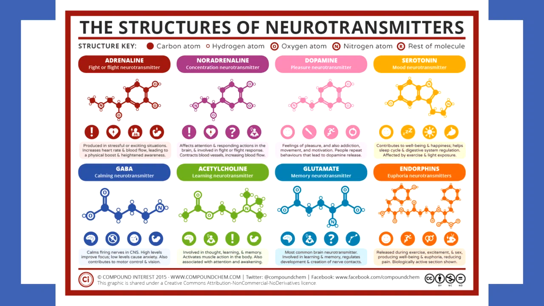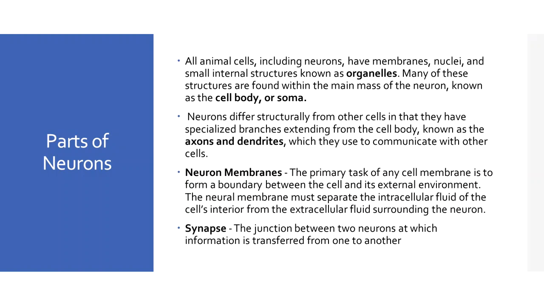Examples are adrenaline. This is known as the fight or flight neurotransmitter. Noradrenaline, the concentration neurotransmitter. Dopamine, the pleasure neurotransmitter. Serotonin, the mood neurotransmitter. We also have GABA, the calming neurotransmitter. Acetylcholine, the learning neurotransmitter. Glutamate, the memory neurotransmitter. And endorphins, the euphoria neurotransmitter. I hope you are familiar with this already. These are the parts of neurons.